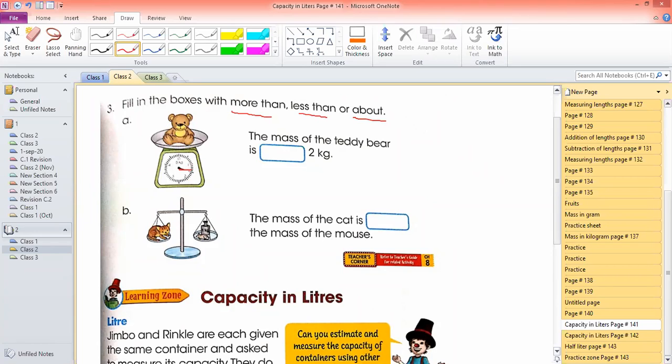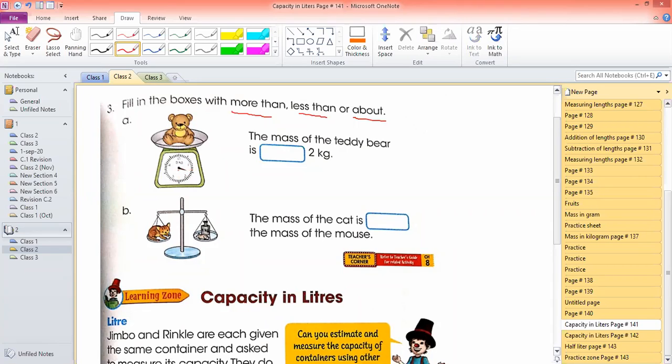All right, but it has not reached 2, so it is not 2 kg. So the mass of the teddy bear is not 2 kg, but it is less than 2 kg. Why less than? Because the needle is before 2, between 1 and 2. For more than, the needle should be after 2. And for about, it should be very near to 2.